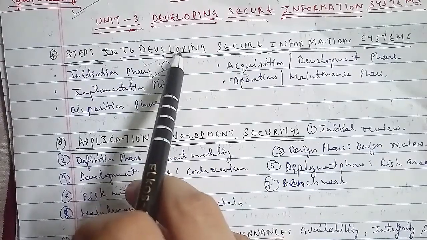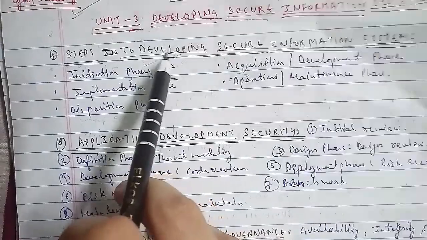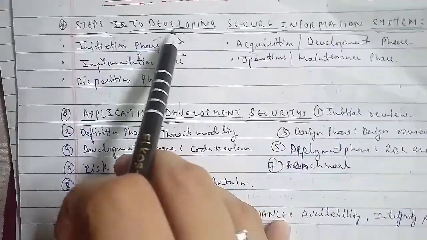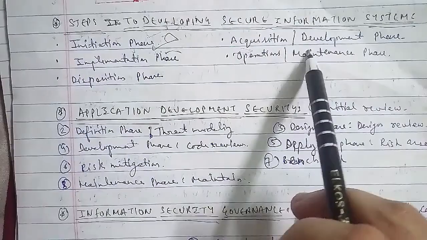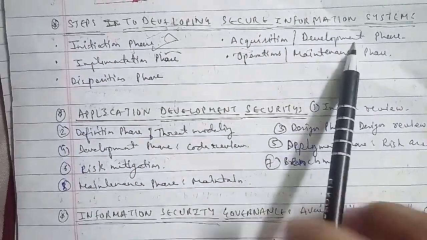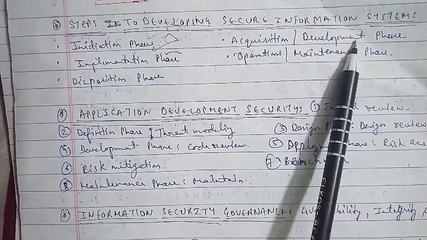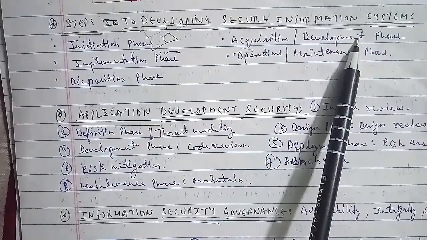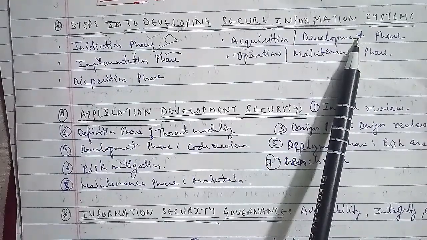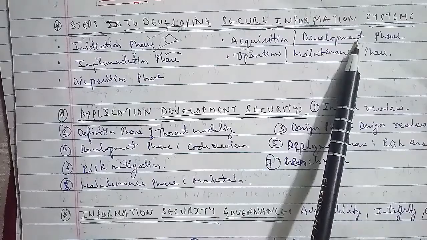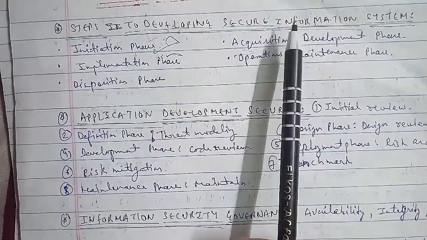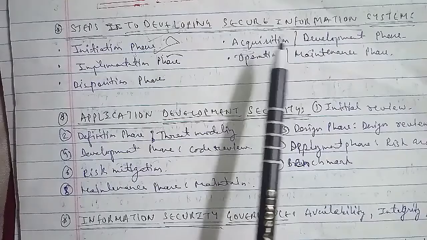Now we'll talk about another one, and that is the acquisition development phase. In this phase, first comes the security categorization, after that the preliminary risk assessment is also there, and in that the threat environment in which the system will operate is defined.